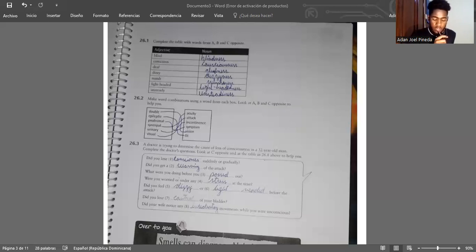26.3. A doctor is trying to determine the cause of loss of consciousness in a 52-year-old man. Complete the doctor's questions. Look at C opposite and the table in 26.1 above to help you. 1. Conscious. 2. Warning. 3. Pause. 4. Stress. 5. Dizzy. 6. Light-headed. 7. Control. 8. Involuntary.